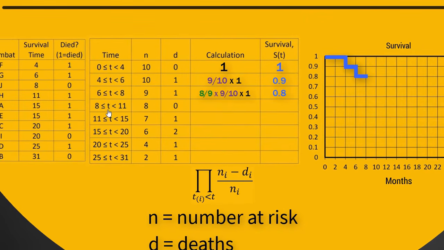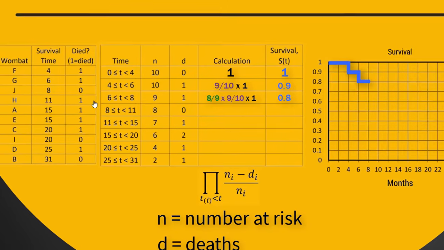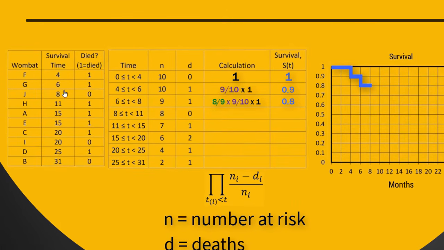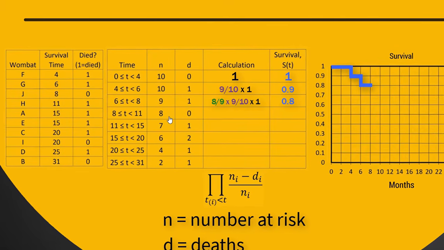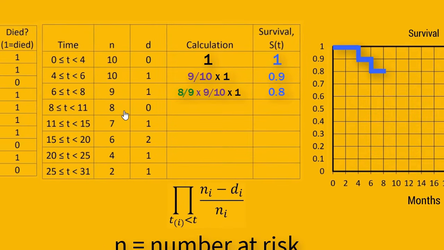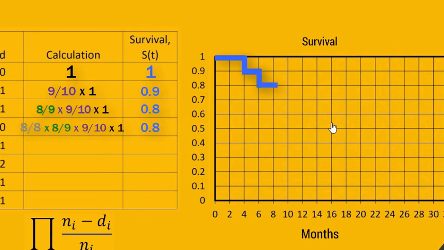time period 8, we don't lose a wombat by death. We lose it because it was censored. So there were 8 wombats at risk at the start of this period. One of them disappeared, but it didn't die. If you try putting this into the formula, it's going to be 8 minus 0 over 8, meaning that we're still at 0.8 as a total survival from 8 to 11. So we can extend this line on our survival curve now such that it goes all the way to 11 with a survival rate of 0.8.